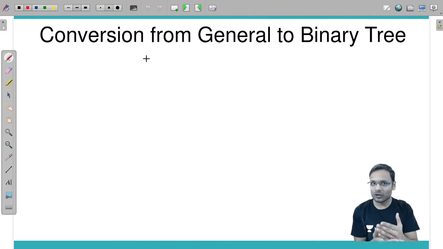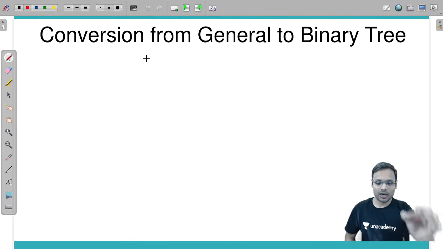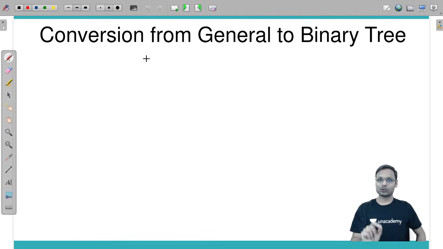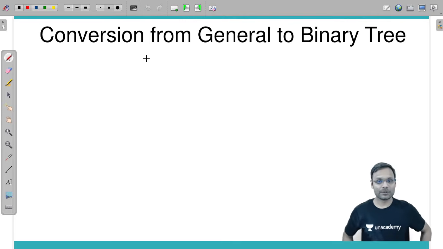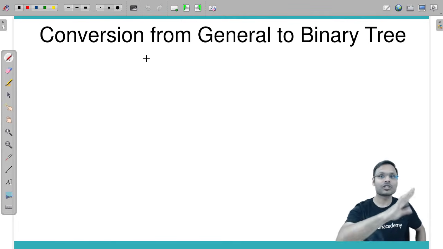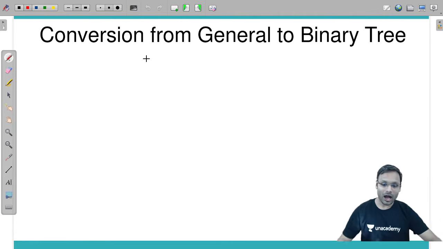Like if you want to calculate the number of leaf nodes, the total number of nodes, maybe you want to go for traversal or any other operation on a binary tree, the linked representation makes it easy. So we want that a general tree also can be represented as a binary tree linked representation. If it is possible, then for us general tree operations also will become easy. So how do we represent a general tree as a binary tree?